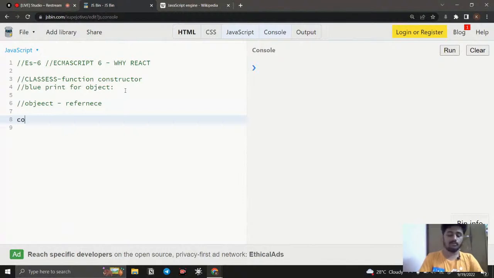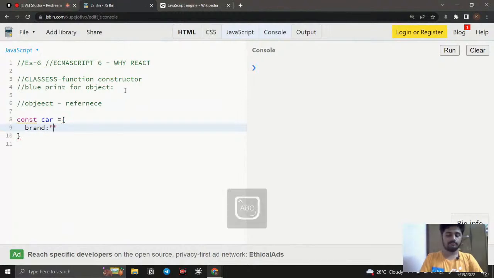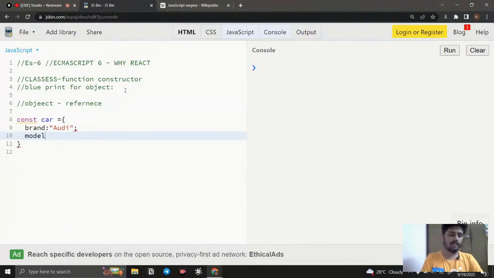So right now, for example, I'm just going to create a car object. This is going to be the syntax, and here I'll use some examples. For example, I'll say brand. I can say Audi like this, and here we can give model. I think you know what properties and methods are. Everything has already been covered. So 2022. Like this. So this is going to be the object.